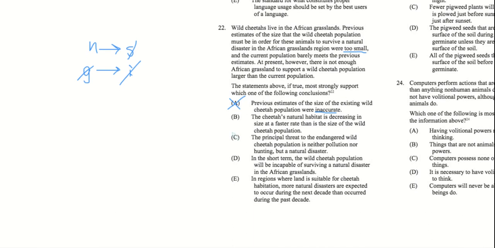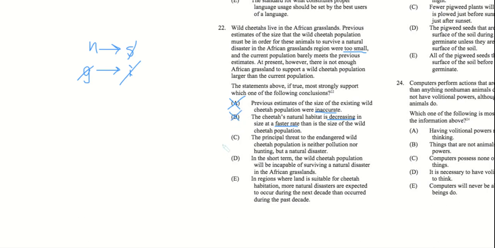B, the cheetah's natural habitat is decreasing in size at a faster rate than is the size of the wild cheetah's population. Do we know the rate at which things are decreasing? No, right? We don't know anything about any rate or how fast things are decreasing or how slow. We don't know what the rate of anything is. So for that reason, we can cross out B.